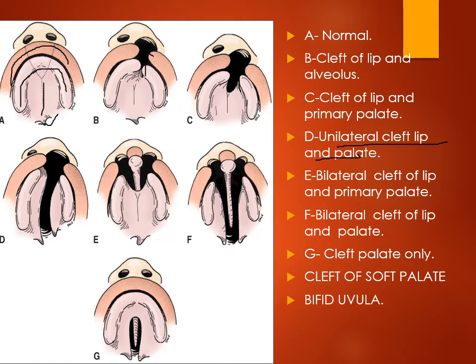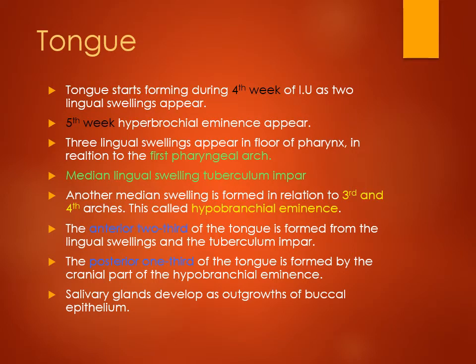Unilateral or bilateral, there is a classification of cleft palate according to the distance it covers. So whether it involves only the lip, or it extends to the primitive palate, or it extends to the hard palate, or maybe sometimes it extends to the soft palate also. So this is the cleft of the soft palate. And when there is a cleft of the soft palate, the cleft gives the resemblance of a bifid uvula.